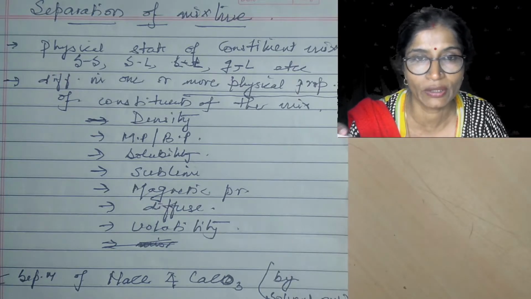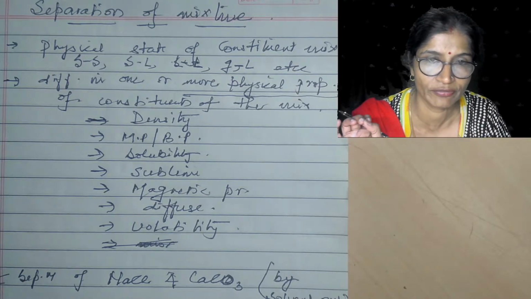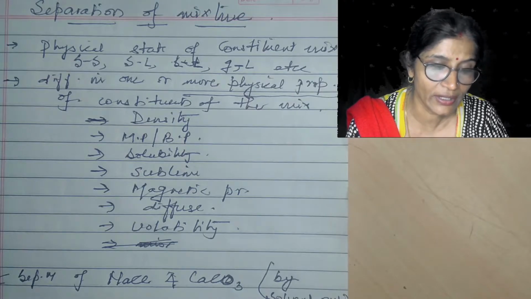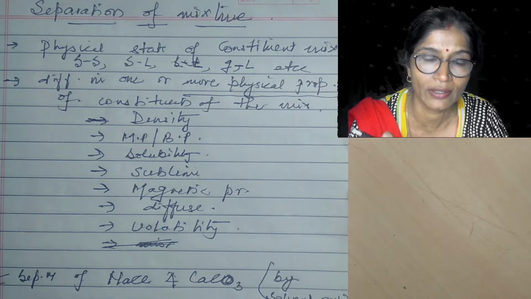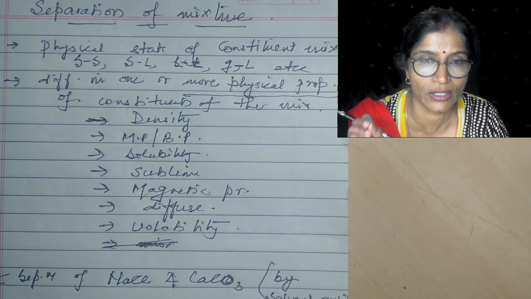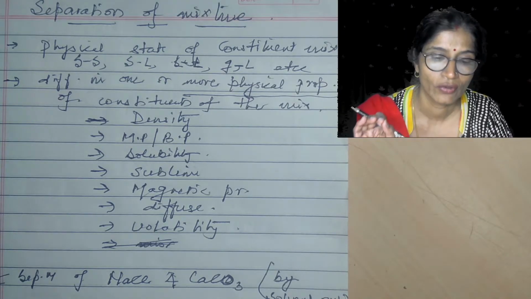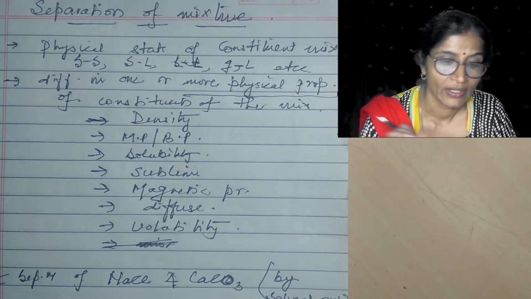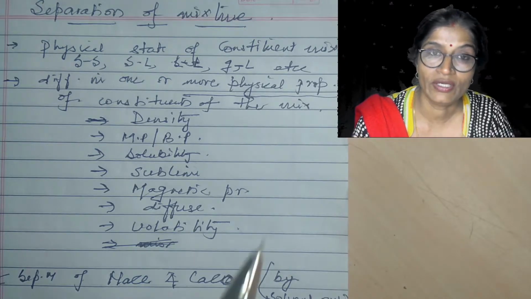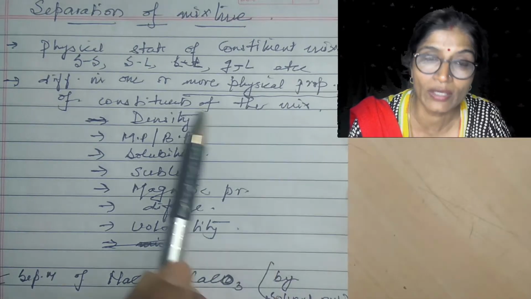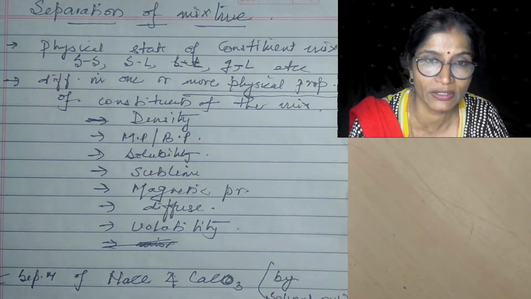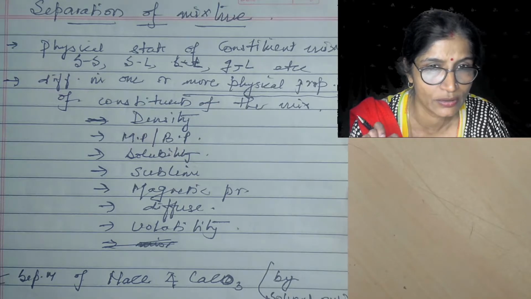Or a liquid component is there, then the method is different. It means to carry out the separation of the mixture, first we have to think about what is the physical state of the constituents of the mixture, and second we have to know about one or more physical properties of the constituents.